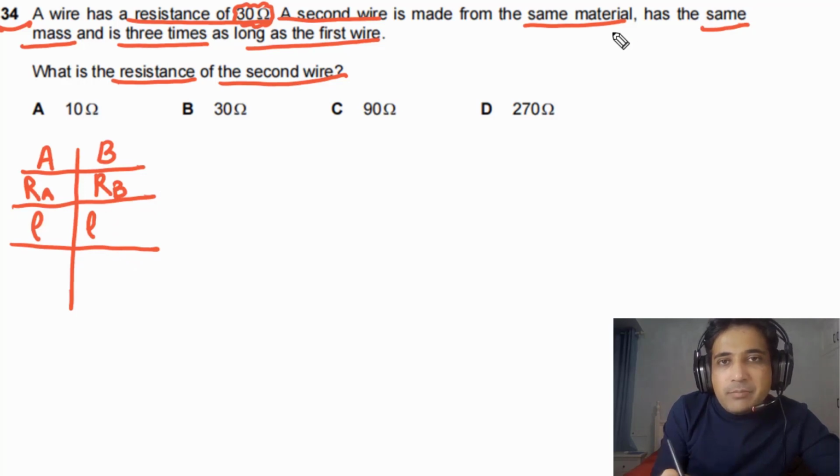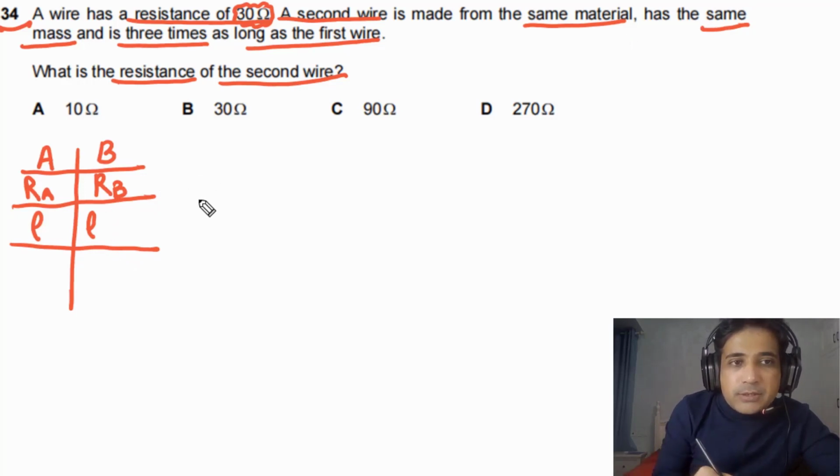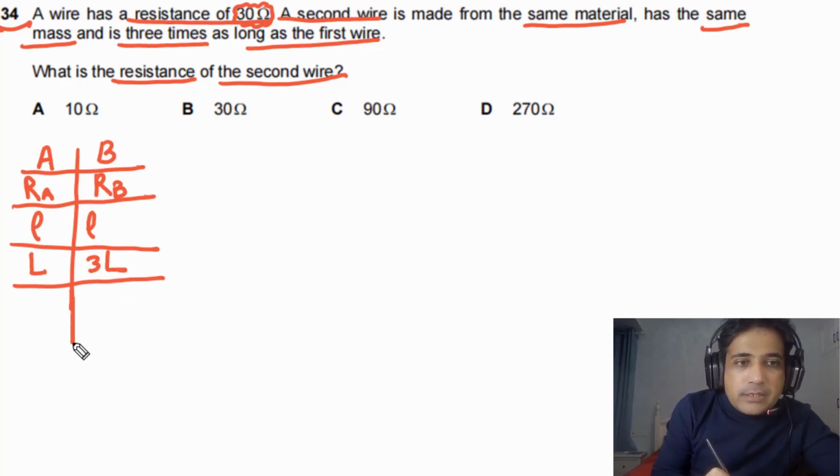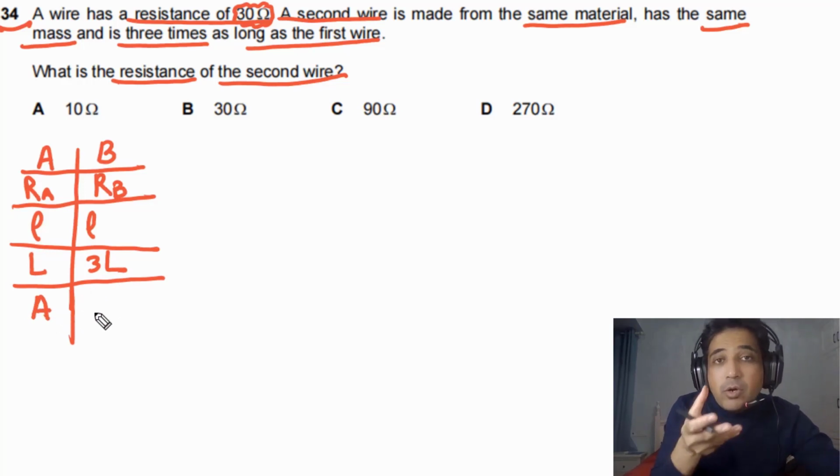If they have the same mass and density is also the same, it means that volume also is the same. The second wire is 3 times longer. Let's say the length of first wire is L, so the length of second wire will be 3L. Now let's say the cross-sectional area of wire A is capital A. What is cross-sectional area of second wire?